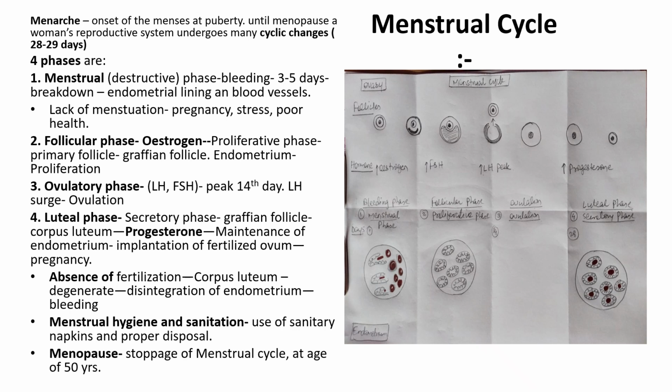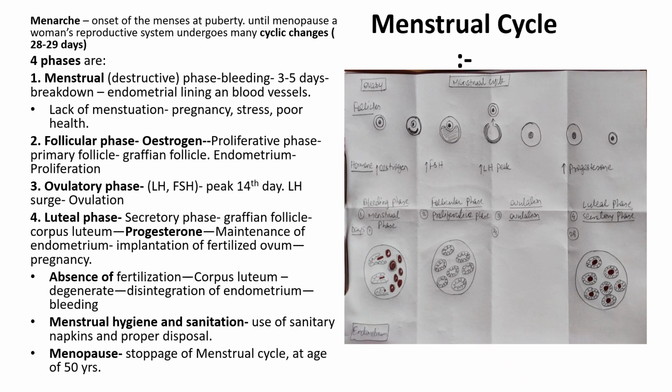And lack of menstruation, the reasons are pregnancy, stress, poor health. Then the follicular phase, in which estrogen is increased. It is the proliferative phase. The primary follicles are converted into a Graafian follicle, and the endometrium undergoes proliferation. The ovulatory phase is because of LH and FSH. It is present in the middle of the cycle, that is the 14th day, and the LH surge causes ovulation.